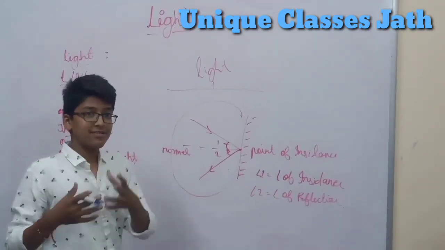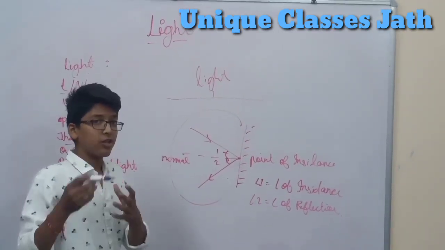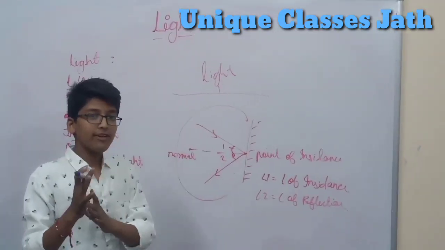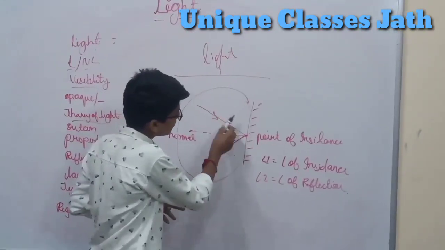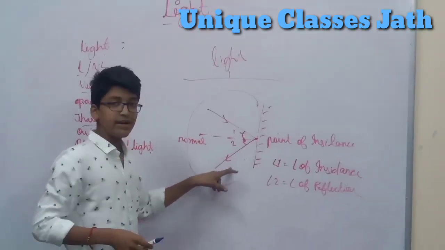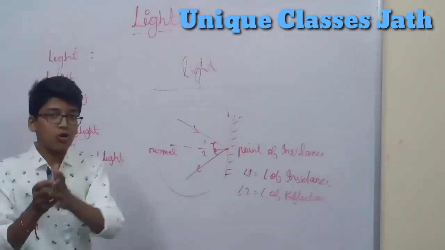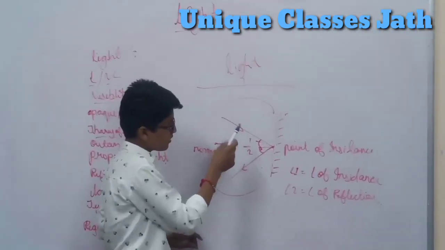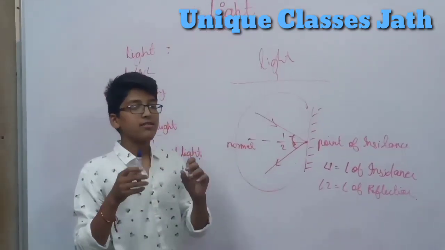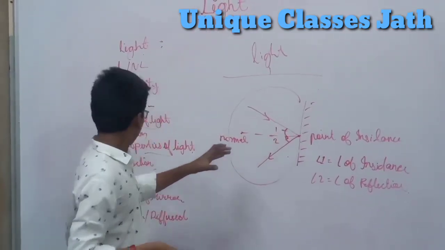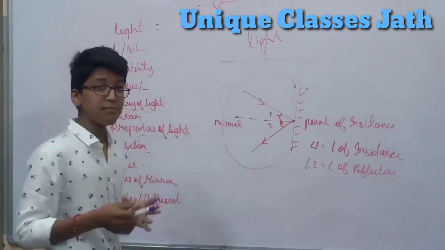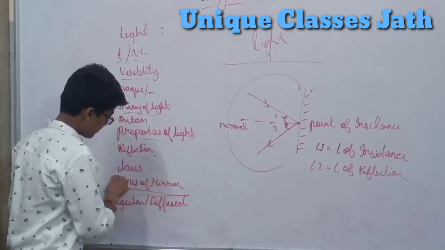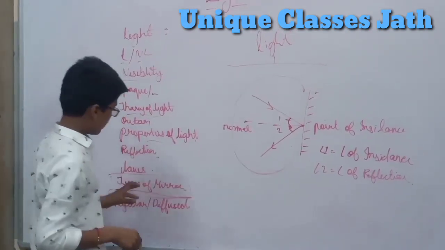The third, an additional law we can derive, is that the incident ray and reflected ray lie on either side of the normal. Understand? So here we have completed the laws of reflection. That's the easy part. Now we will see the types of mirror. This is one of the main topics in this chapter.